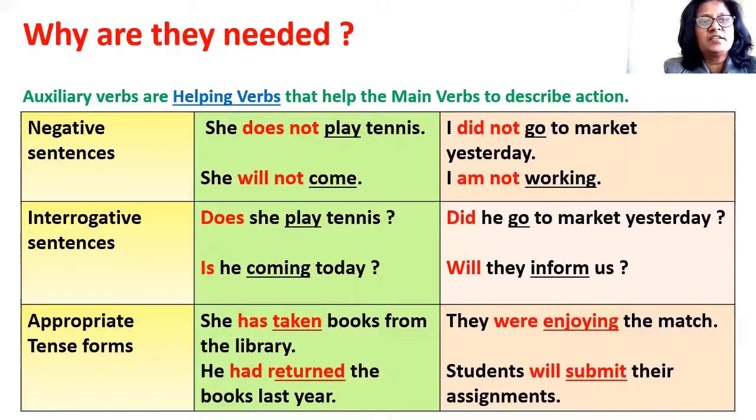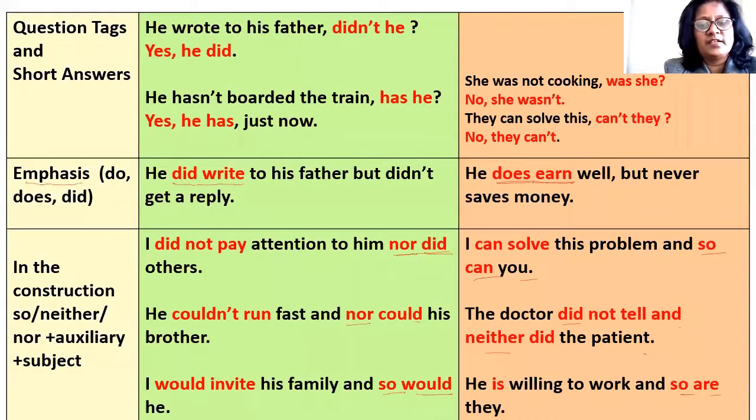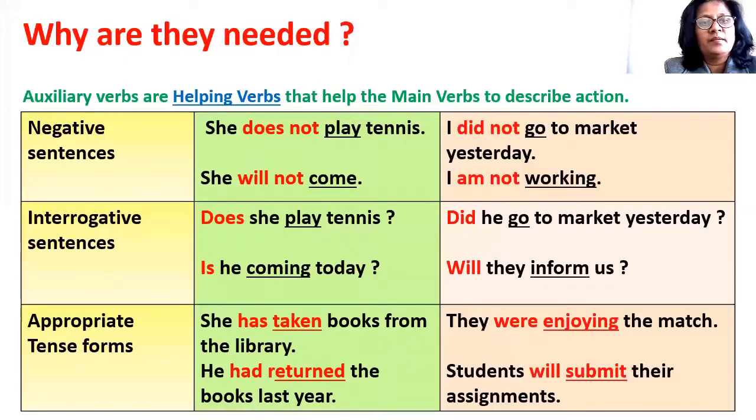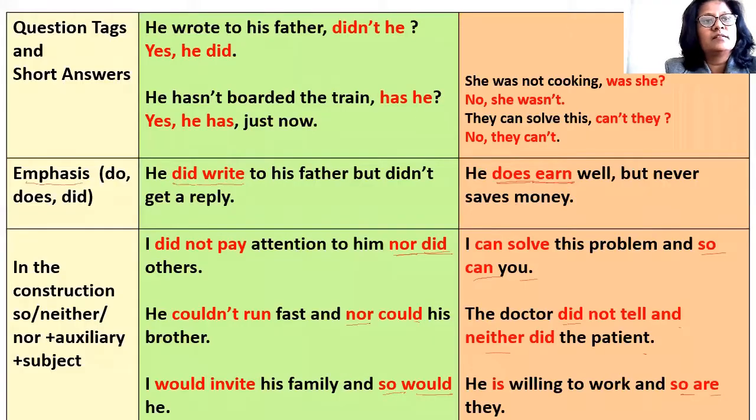So we have studied that auxiliary verbs are used to make negative sentences, make interrogative sentences, make question tags and short forms, to indicate appropriate tense forms, for emphasis do, does and did, and in the construction with so, neither and nor to avoid repetition.